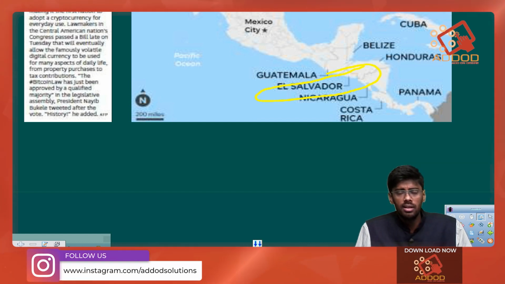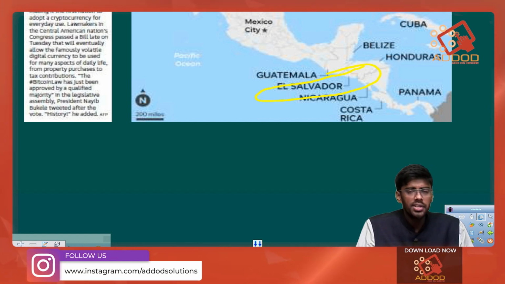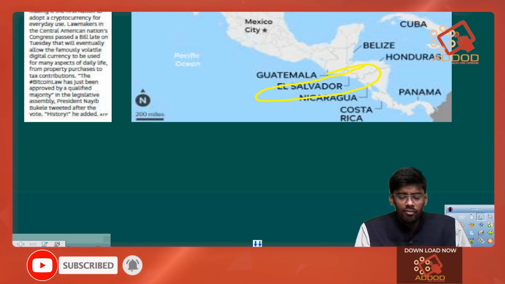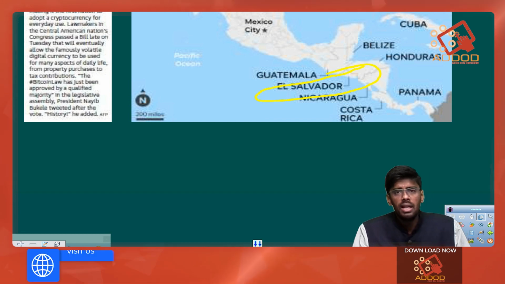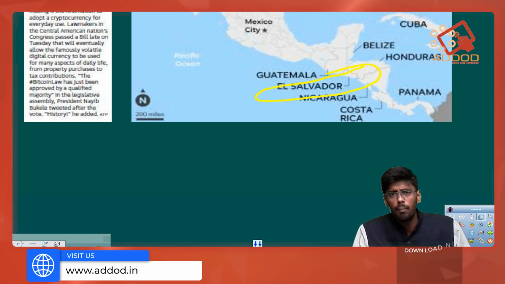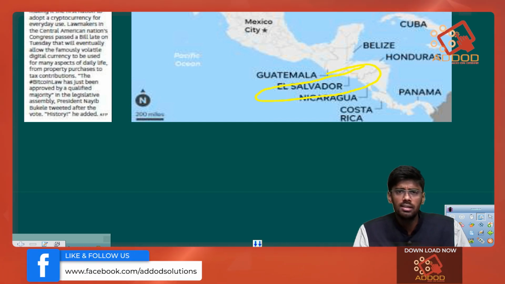Next, we have an article where the United States of America's president has given a promise that he will supply 500 million doses of COVID-19 vaccine to 100 developing and underdeveloped countries in the next 2 years.